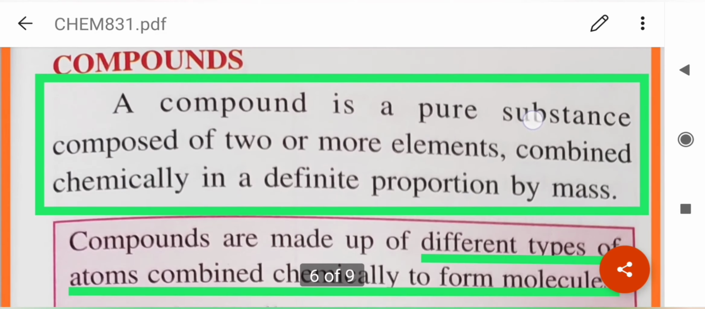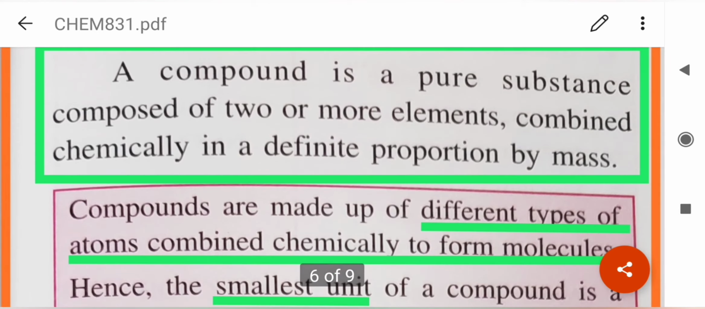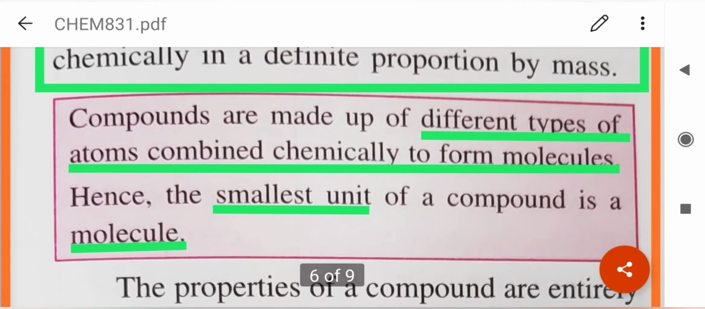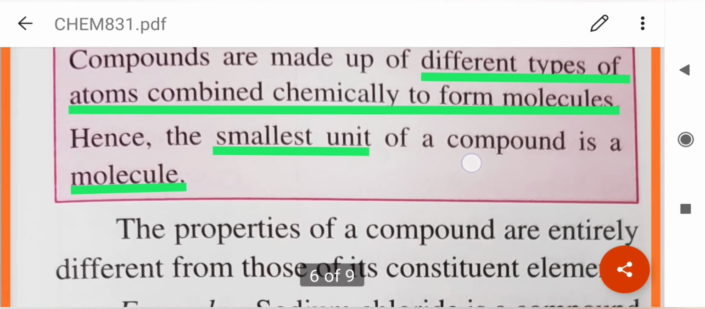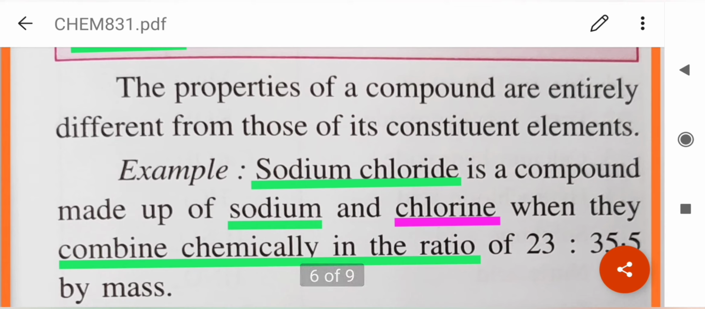Now let's move to compound. A compound is a pure substance which is composed of two or more elements which are chemically combined in a definite proportion by mass. Okay, they are made up of different types of atoms which are chemically combined to form molecules. And the smallest unit of a compound is always a molecule. And the properties of a compound are entirely different from those of its constituent elements.